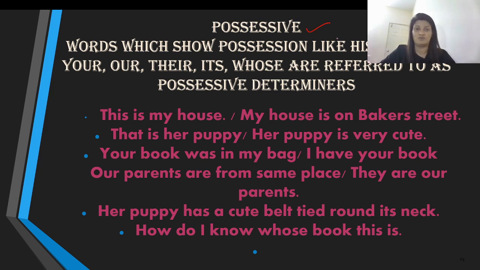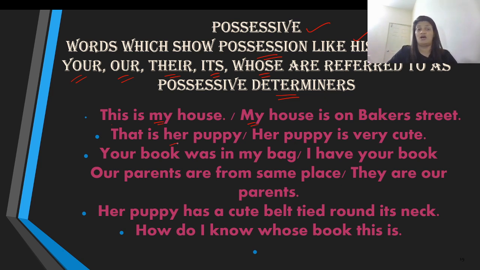Now, next are the possessives. Possessives are those words which show possession or ownership, like his, my, her, your, our, their, its, whose. These are called possessive determiners. Again, these are possessive determiners. Example, this is my house. My house is on Baker's Street.